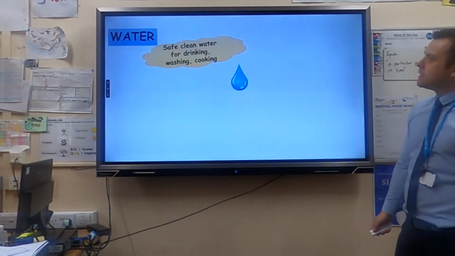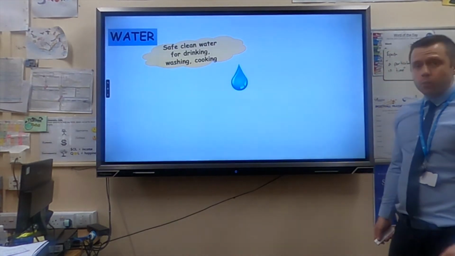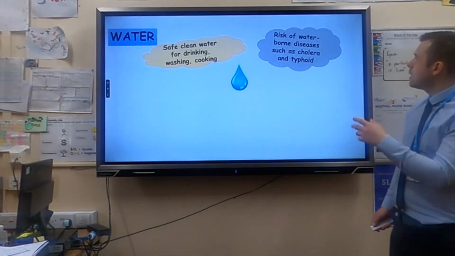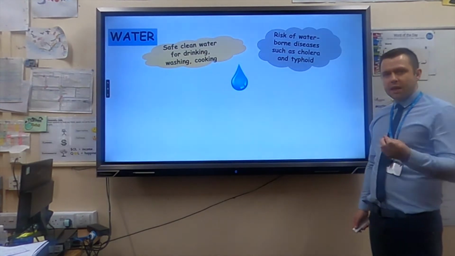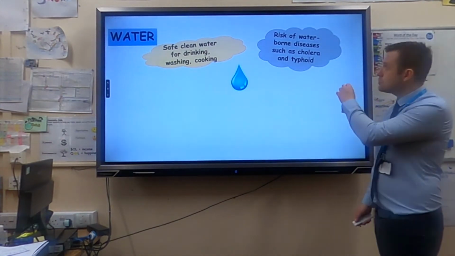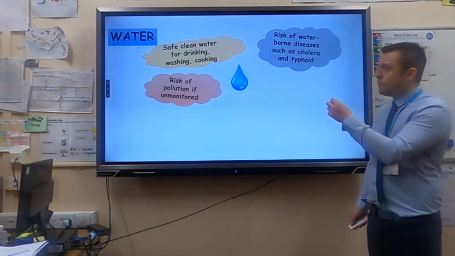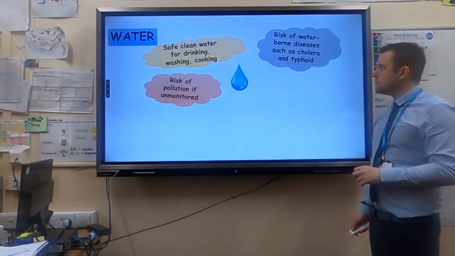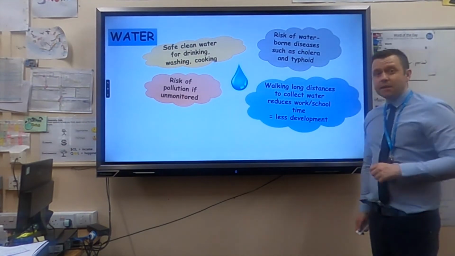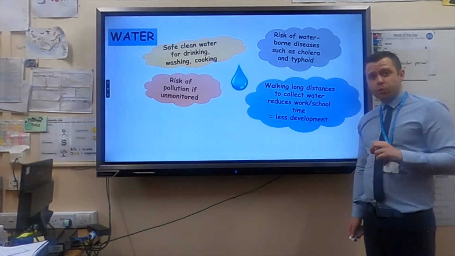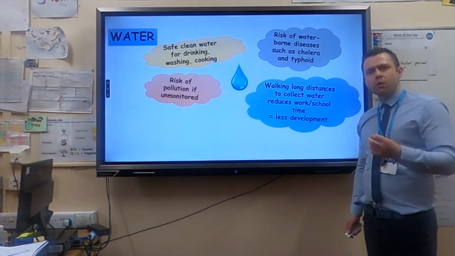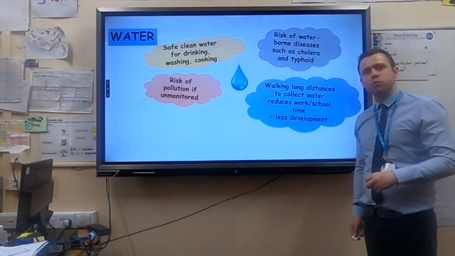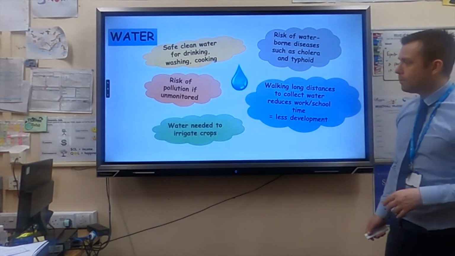We call it obesity. In terms of water, we need water on a daily basis for drinking, washing, cooking. If we drink dirty water, we can get waterborne diseases which can kill you, such as cholera. If we don't look after water quality, it can become polluted, and this is a big challenge in the UK. In LICs, in poorer parts of the world, it tends to be down to the children. We call them water chores, and the children have to walk long distances to go and fetch water for the family when they should be in school.